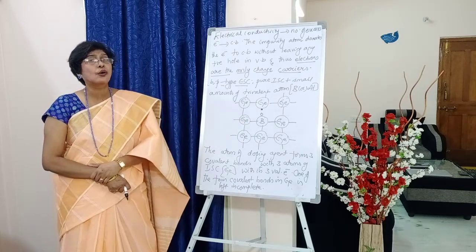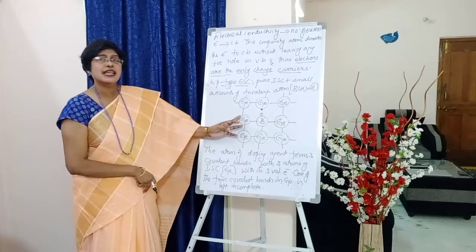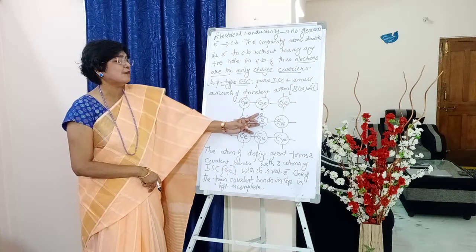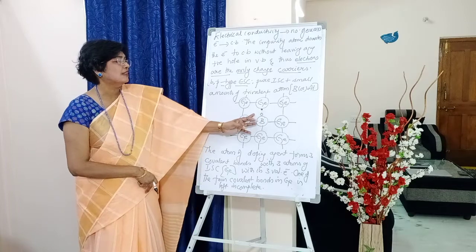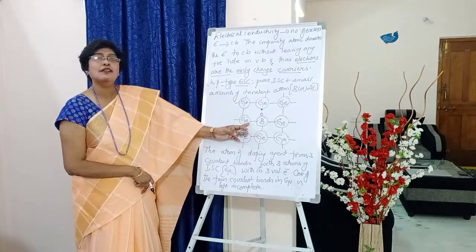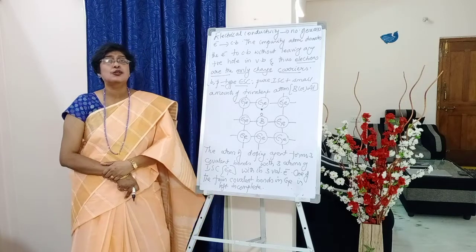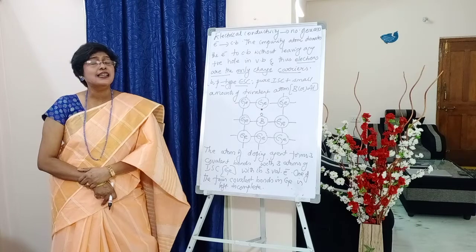Okay, that hole, what happens? It moves to the next atom. So, next atom, it moves to the next atom means how does it happen? It takes up the electron from this atom, a new bond is formed, this will be broken and the hole will be formed here. So, this hole will be moving throughout the entire structure when electric field is applied.